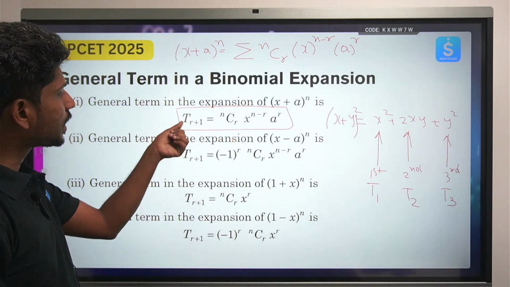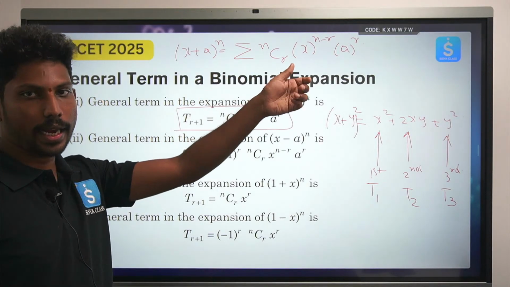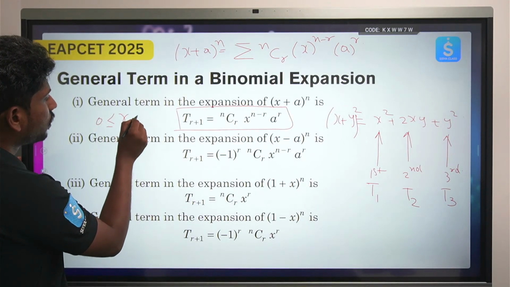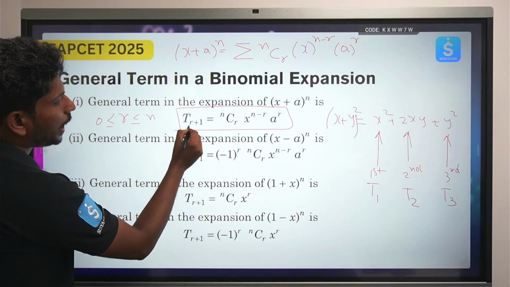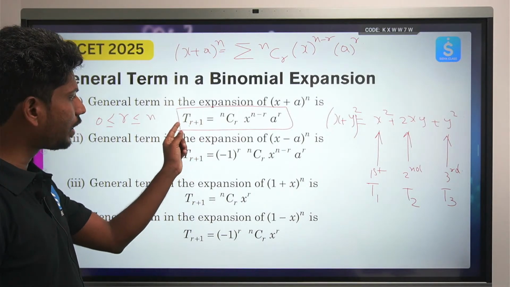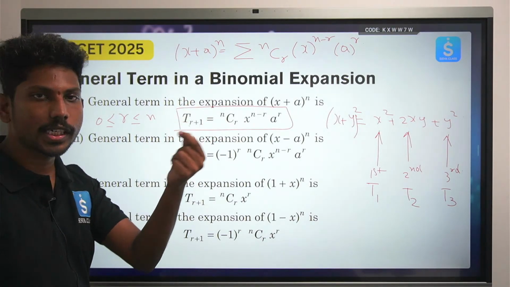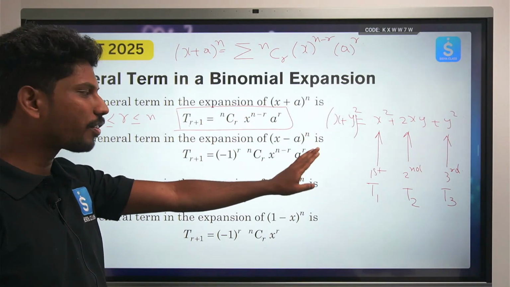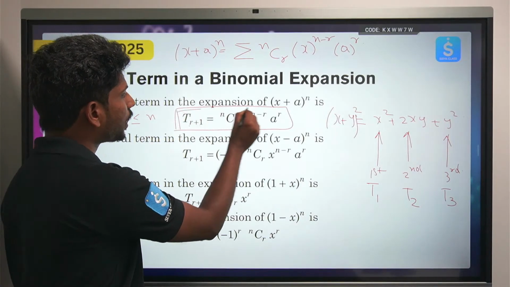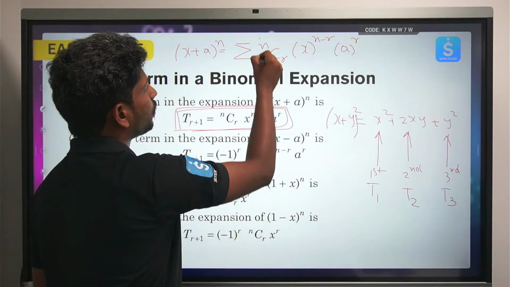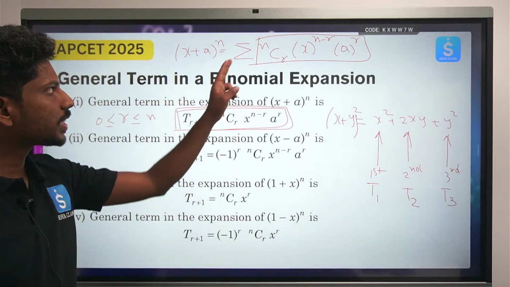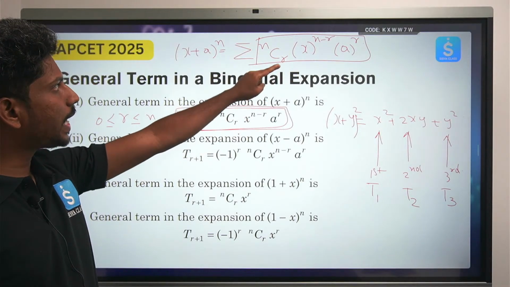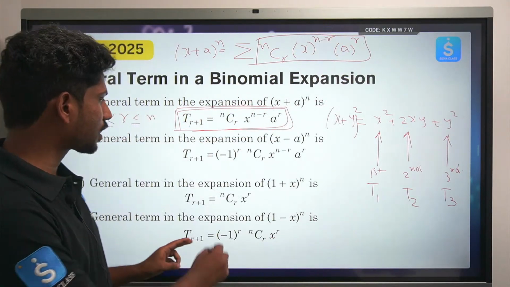Okay. So you can start this r from 0 to n. Okay, r value starts from 0 to n. And if I take 0 plus 1, T1. So I define my T r plus 1. If you want to know the first term, keep r equals to 0. That is NCr x to the power n minus r a to the power r. Same formula, just remove the sigma, and a particular term is what we are able to find out. So the first term is given by NC0 x to the power n minus 0 into a to the power 0. Similarly, NC2 x to the power n minus 2 a square. So that is how you can generally define.